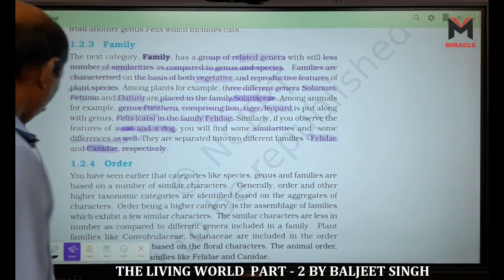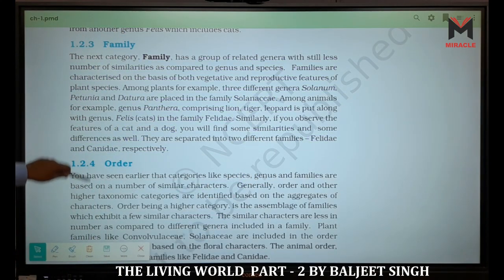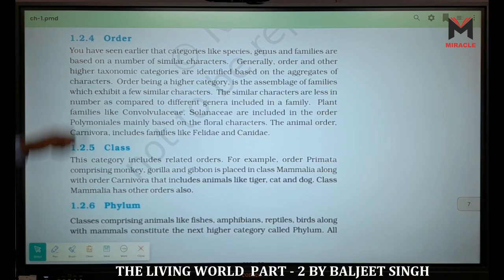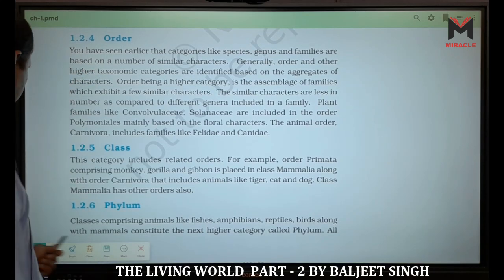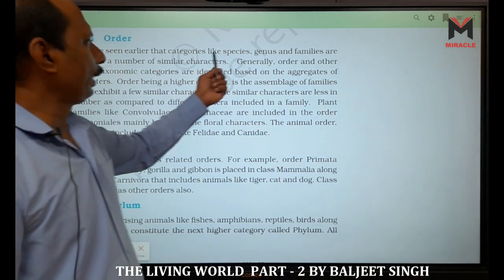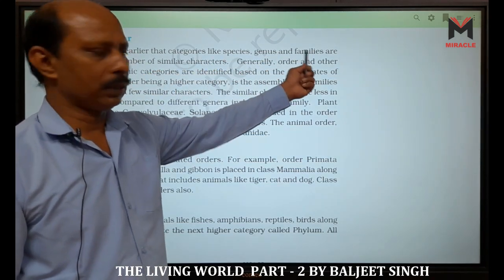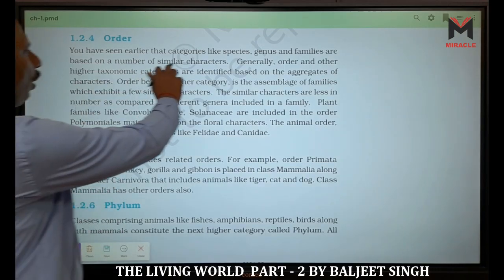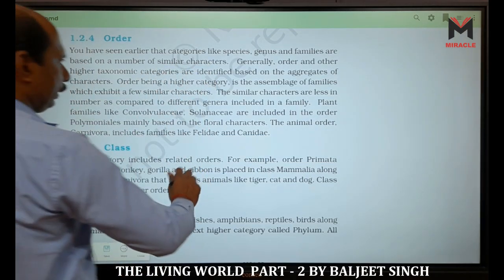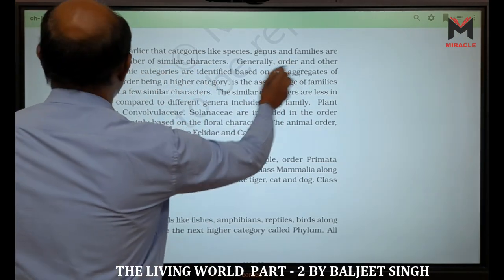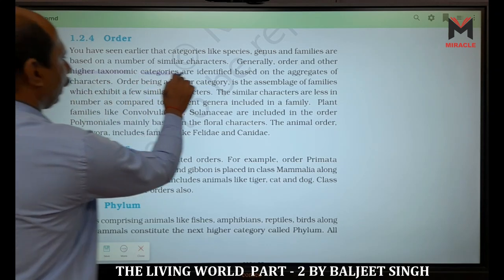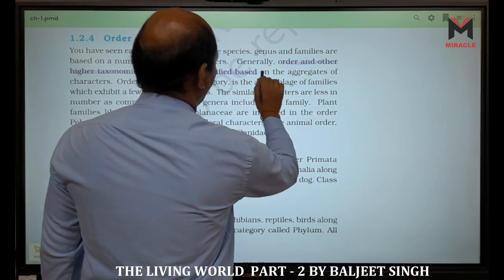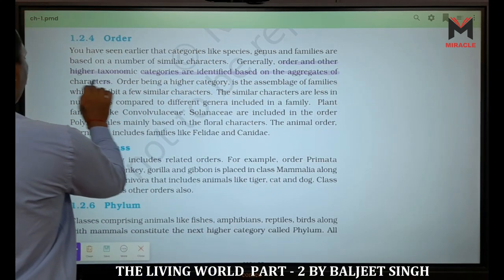Now we have another higher category, a higher rank or higher taxa. It is called order. You have seen earlier that categories like species, genus, families are based on a number of similar characters. Generally, order and other higher taxonomic categories are identified on the aggregates of characters.